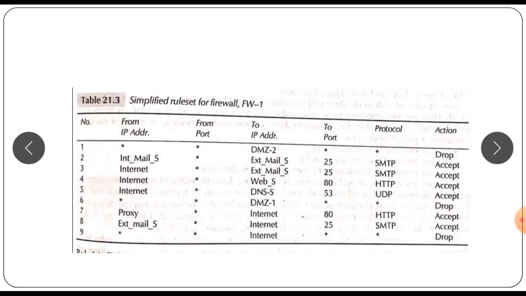The internal proxy in DMZ2 and the external mail server are permitted to make connections to machines on the internet to access web pages and to send outgoing mails. That is rules 7 and 8. Rule 9 ensures that no other connection from the organization's machines to the internet for any other purpose is allowed.